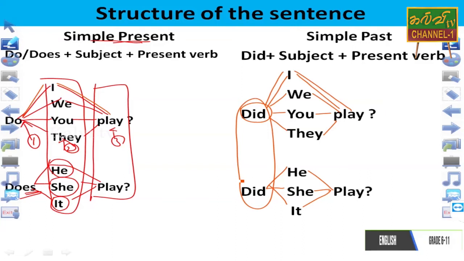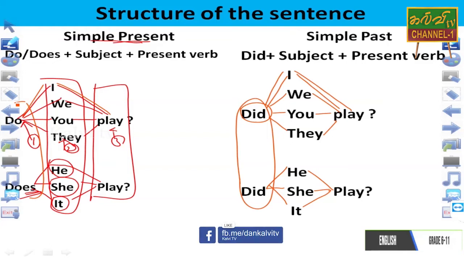In the present simple, we have to write do or does. Do will take the plural subject, including I also. Does will take the singular subject.